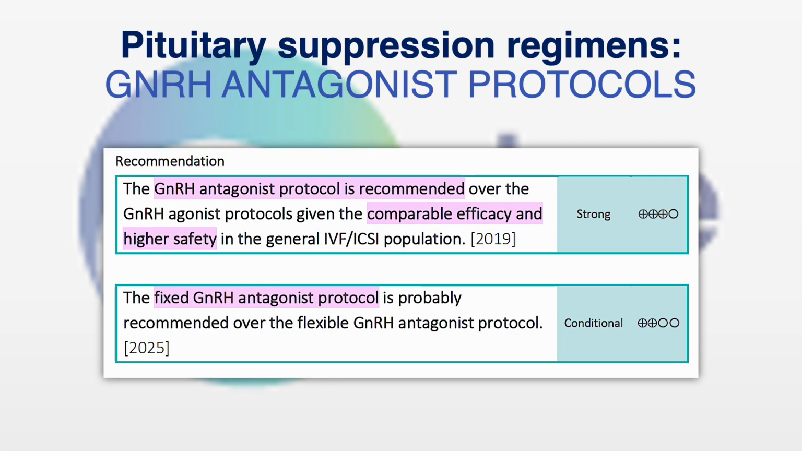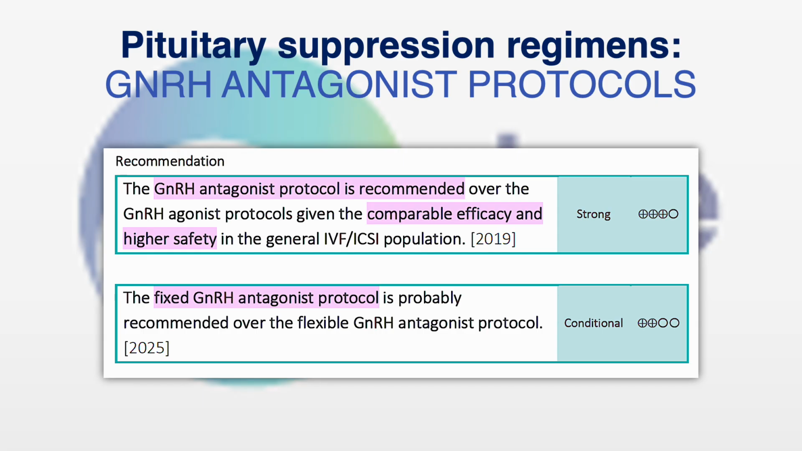The GnRH antagonist protocol is recommended over the agonist protocol given the comparable efficacy and higher safety. Although the efficacy is the same, the safety profile of the antagonist protocol is much higher in the general IVF ICSI population.